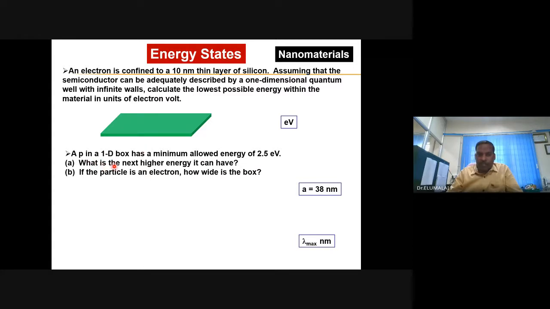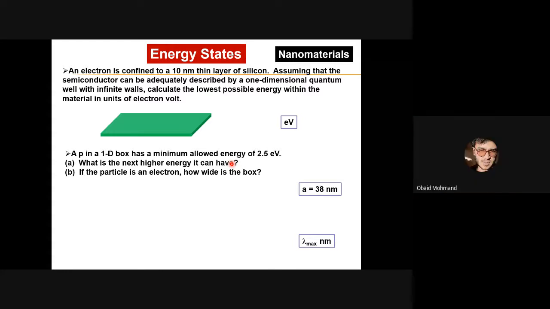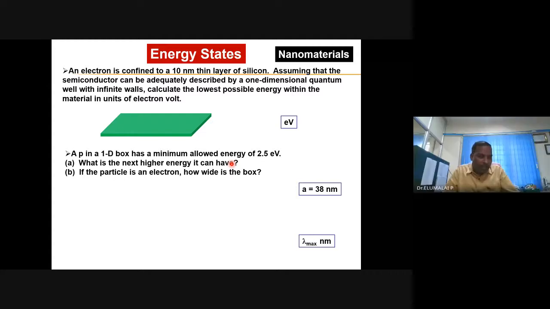So the question is: the ground state energy is 2.5. What is the next higher energy it can have? At least now you should be able to tell. The quantum number is 2, n equal to 2.